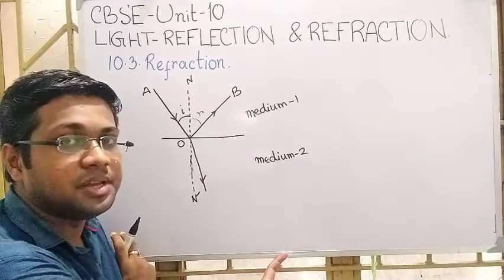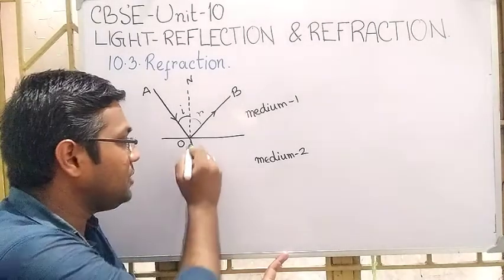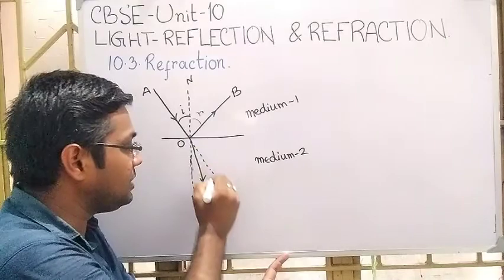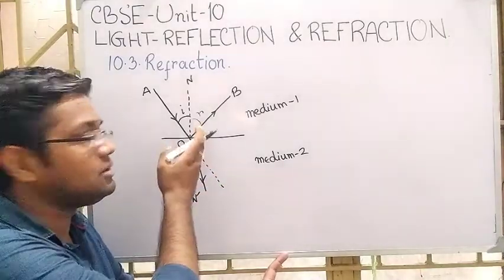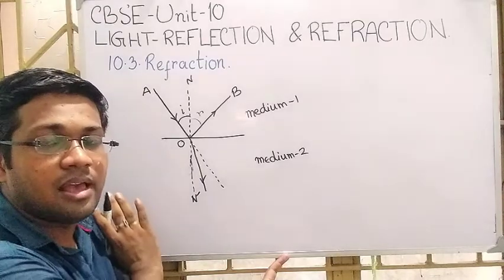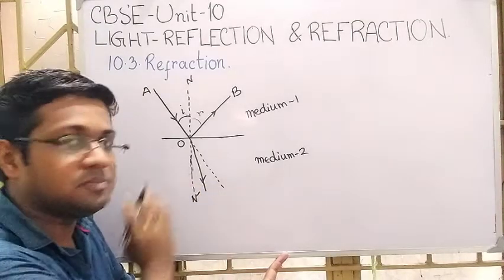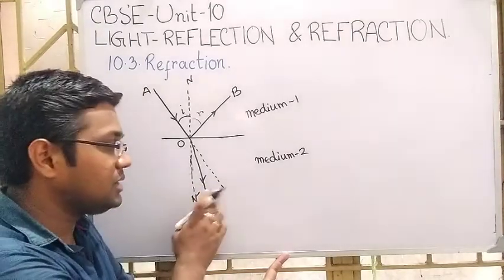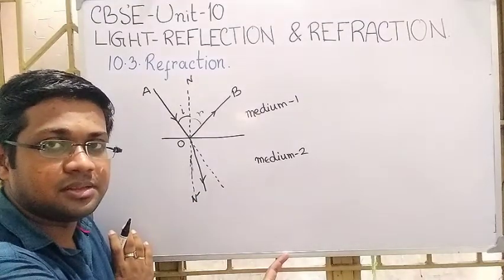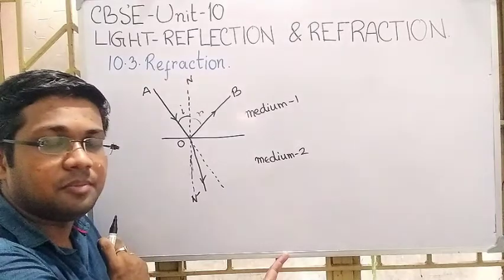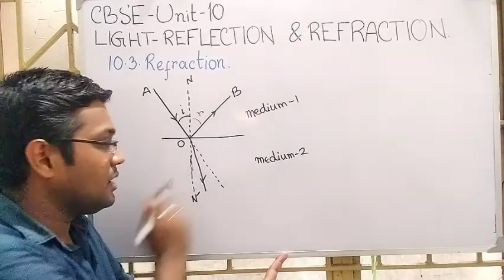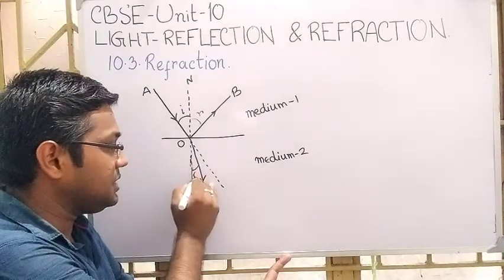From here we can observe that the light ray will not follow the same path. So it is deviated from the initial path of the ray and it makes an angle theta.